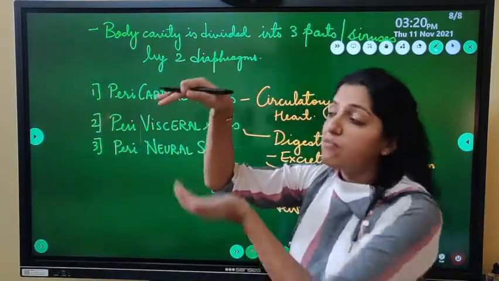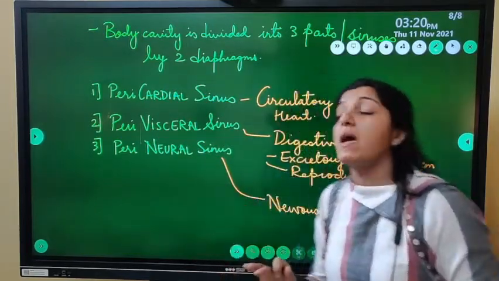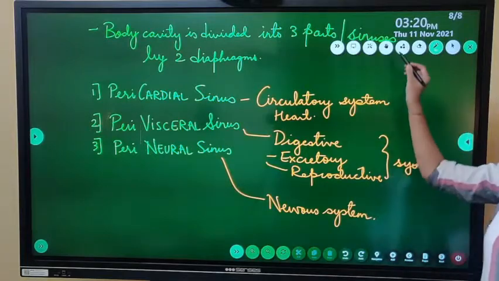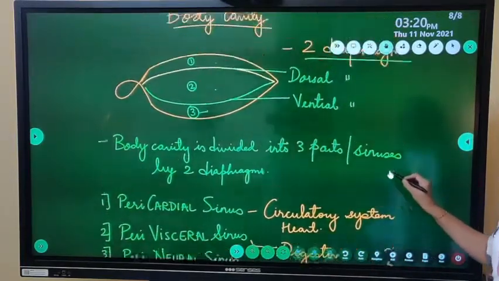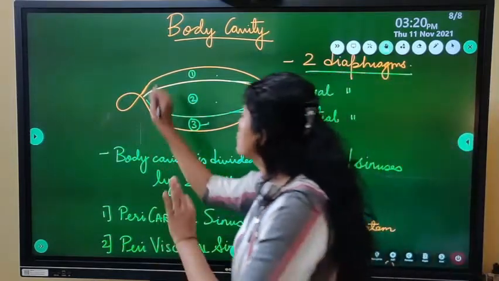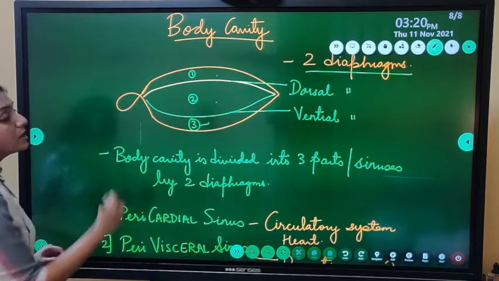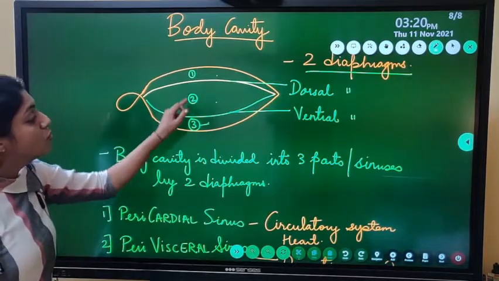ये dorsal diaphragm, ये ventral diaphragm. इनके बीच का जो sinus है, वो है perivisceral sinus. So we will again see this diagram. देखो. Now I'm going to explain you MCQs जो सिर्फ इस diagram पे आते हैं. Everybody will pay attention. See, what is present between the two diaphragms?